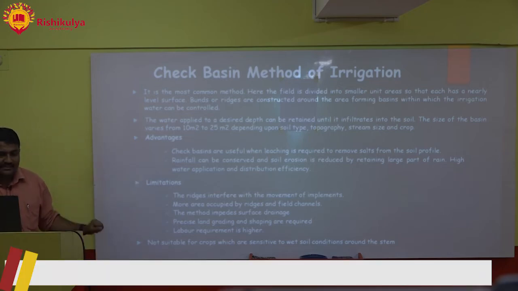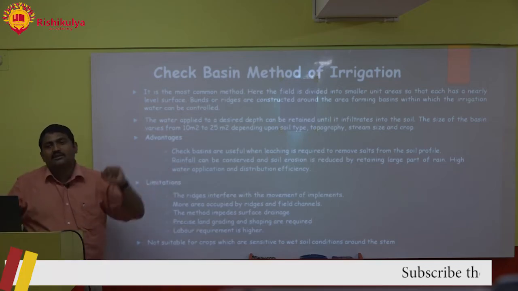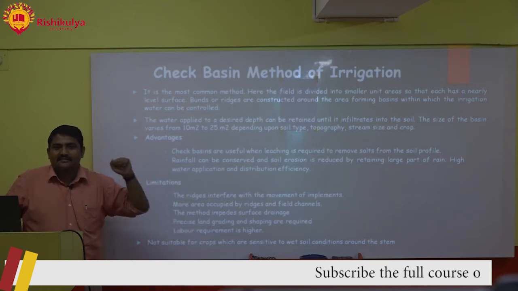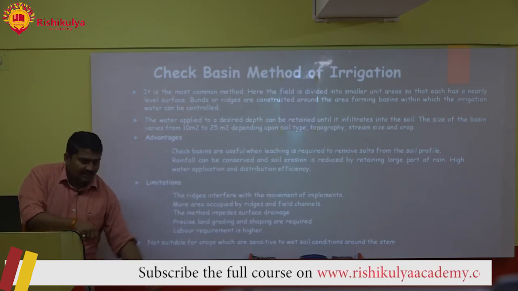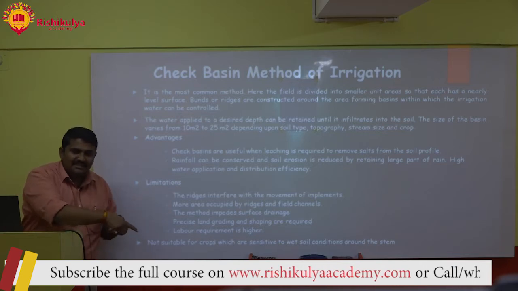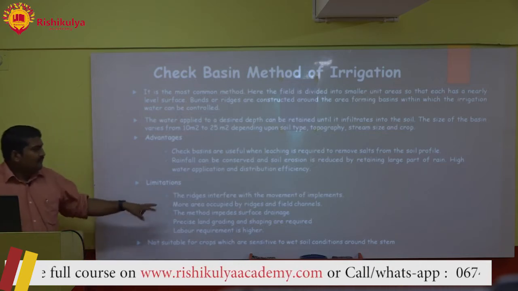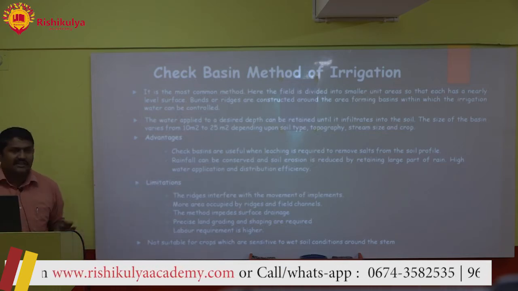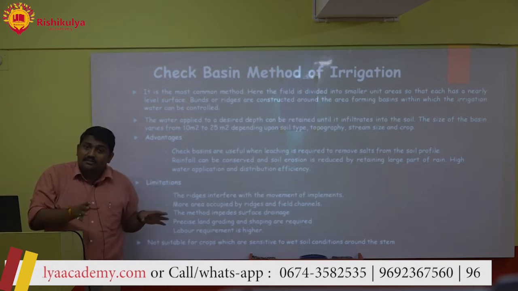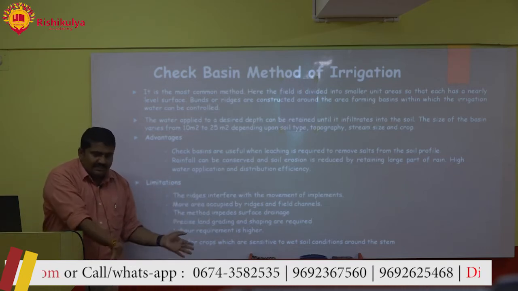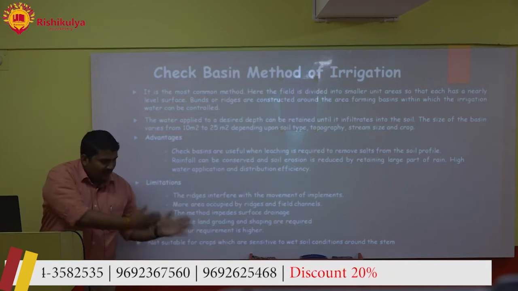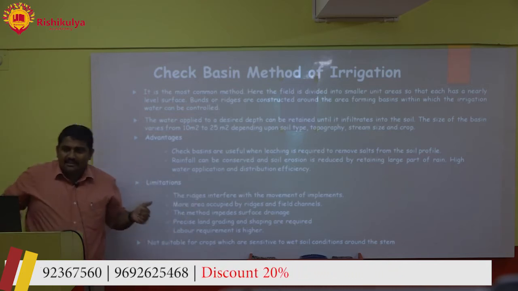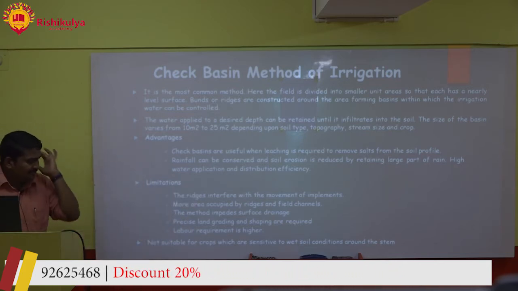So what are the limitations? The ridges interfere with the movement of implements. This is a big disadvantage. You want to do some intercultural operation, like you want to move a power tiller, but that basin will obstruct it. More area occupied by ridges and field channels, that is again a loss. If your land is limited, this much piece of land you have and you are forming big basins, how much area is wasted? That is also one of the major problems.